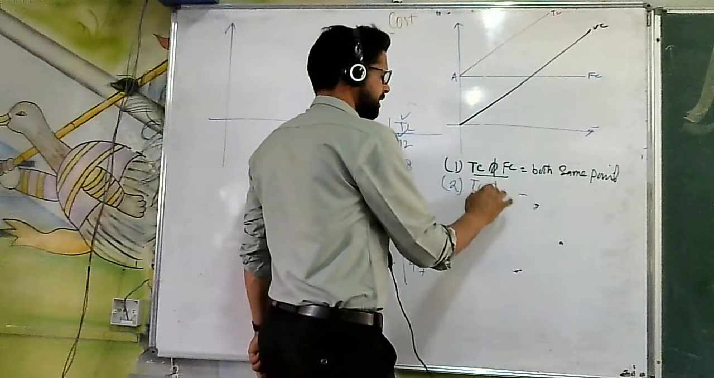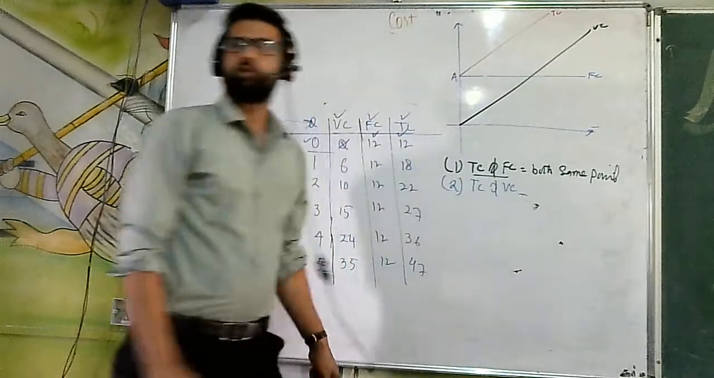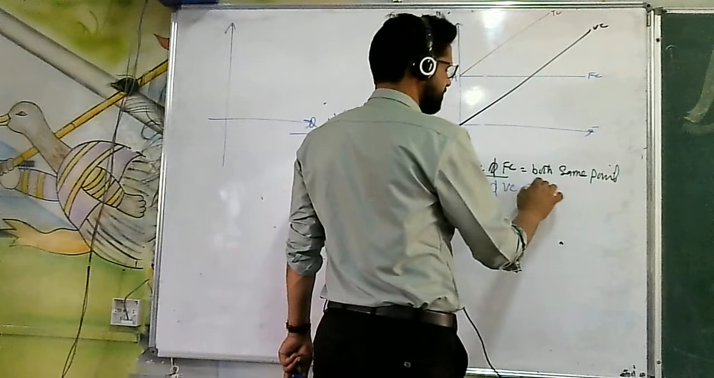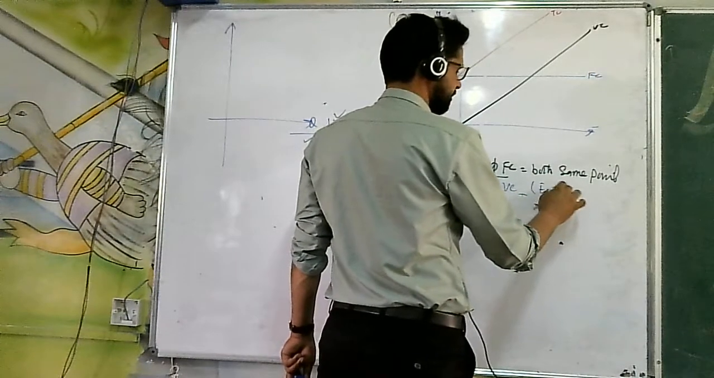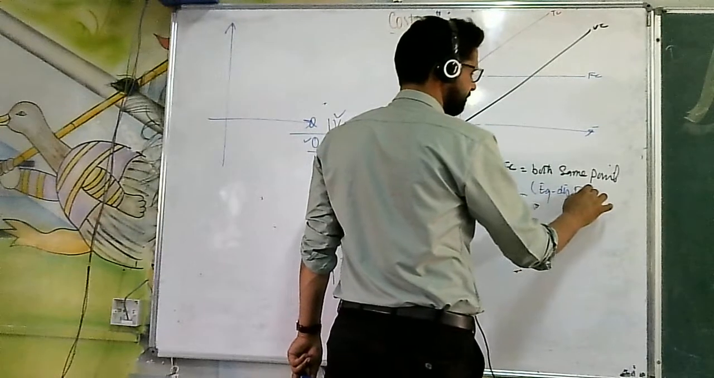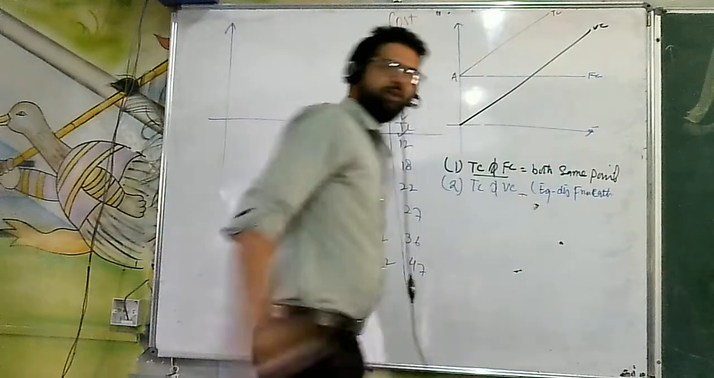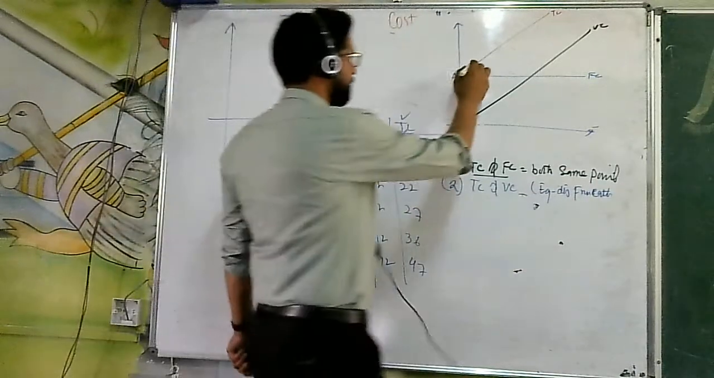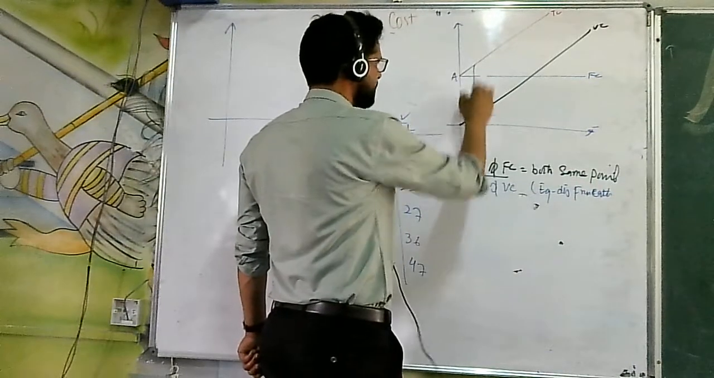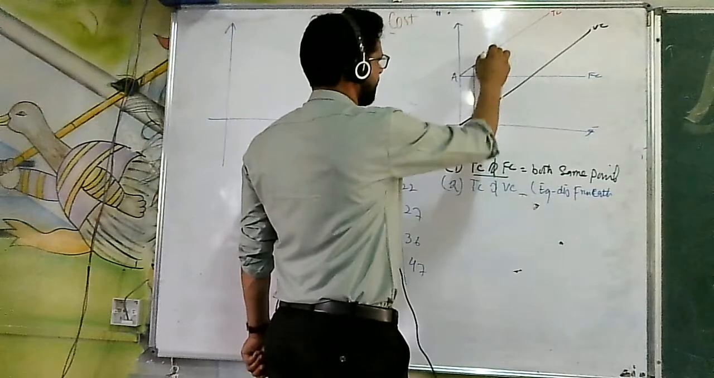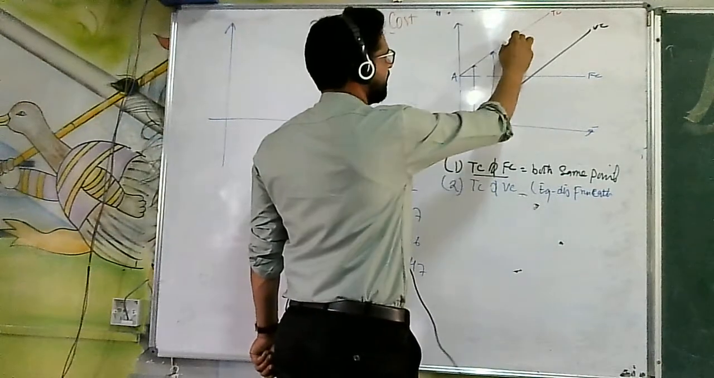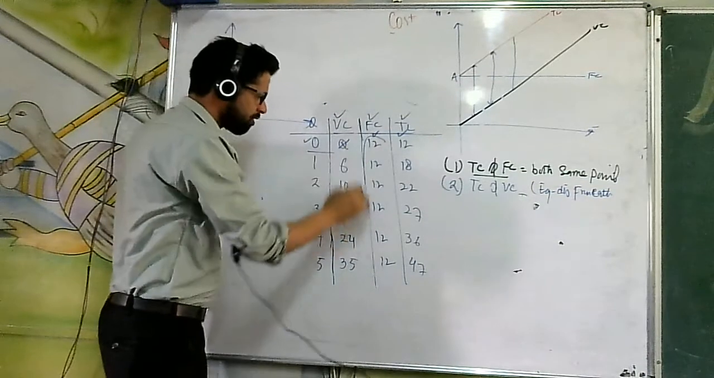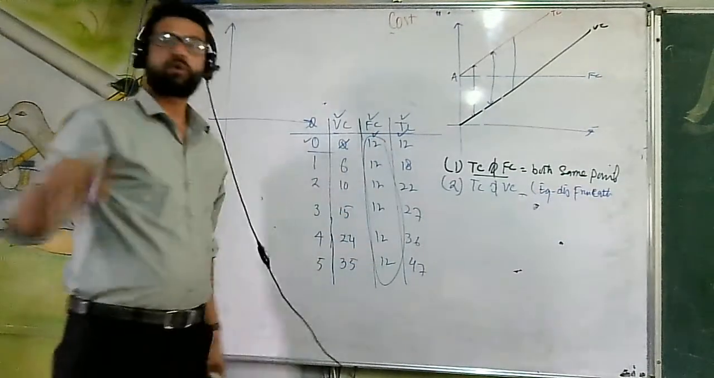Number two, total cost and variable cost. Total cost and variable cost both will be equidistant from each other. Equidistant means हर पॉइंट पे इनकी जो डिस्टेंस है वो हमेशा कांस्टेंट रहेगी, उनकी डिस्टेंस में कोई वेरिएशन नहीं आएगा. Why? Why is it so? Because of fixed cost, or because of constant fixed cost.